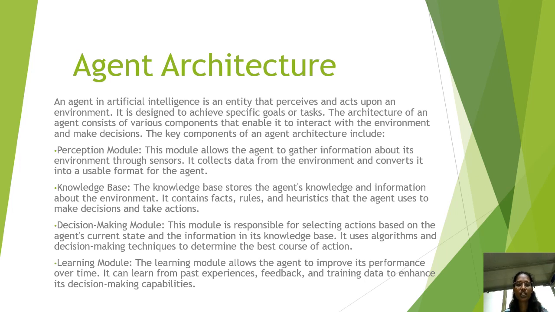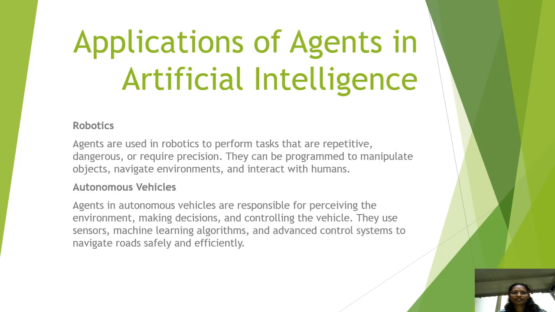In the third, the decision making module is responsible for selecting the actions based on the agent's current state and the information in its knowledge base. It mainly uses algorithms and decision making techniques to determine the best course of action. Then the learning module allows the agent to improve its performance over time, and it can learn from past experience, feedback and training data to enhance its decision making capabilities.